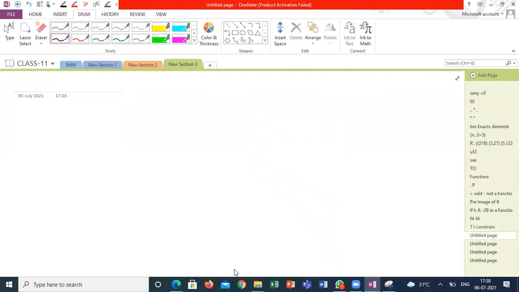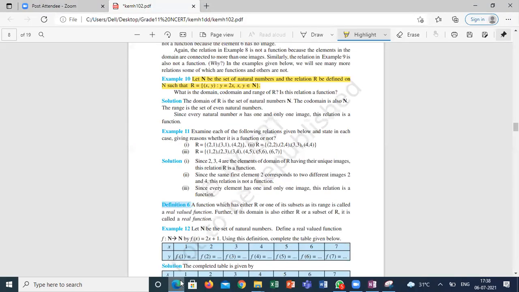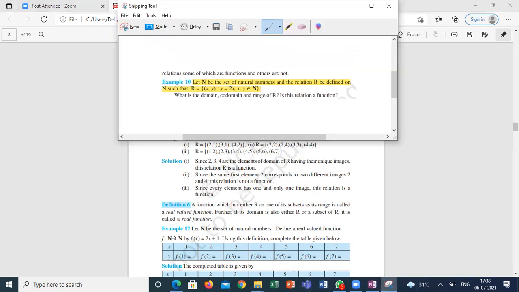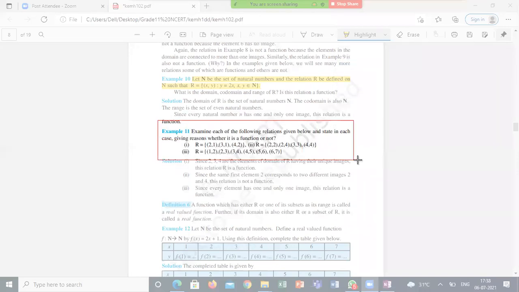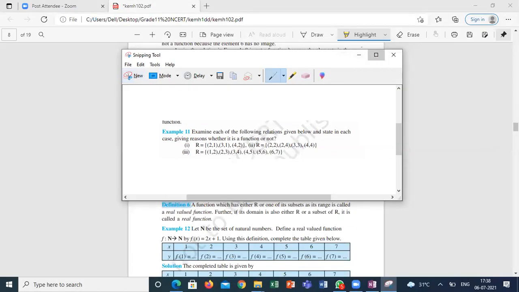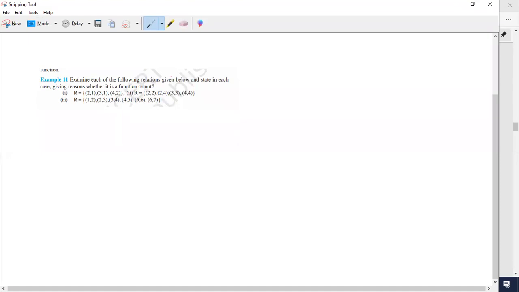Shall I go for one more question, guys? Examine whether the following relations are functions or not. By seeing, how can we say? What is another definition of the function? If I am collecting all the ordered pairs, the first element should not repeat in two distinct ordered pairs. Correct?